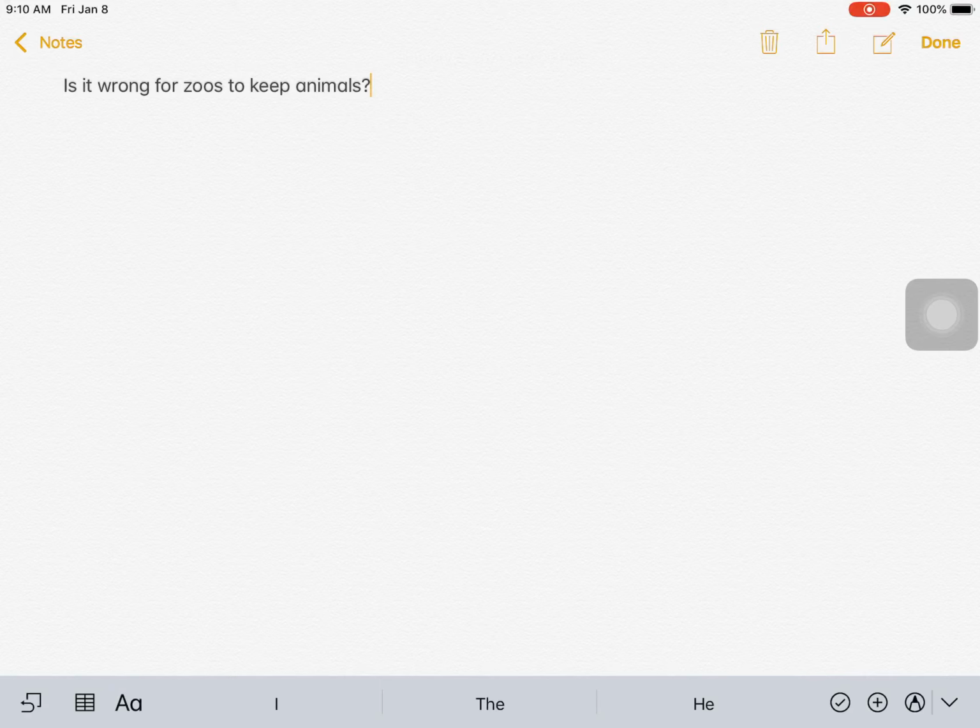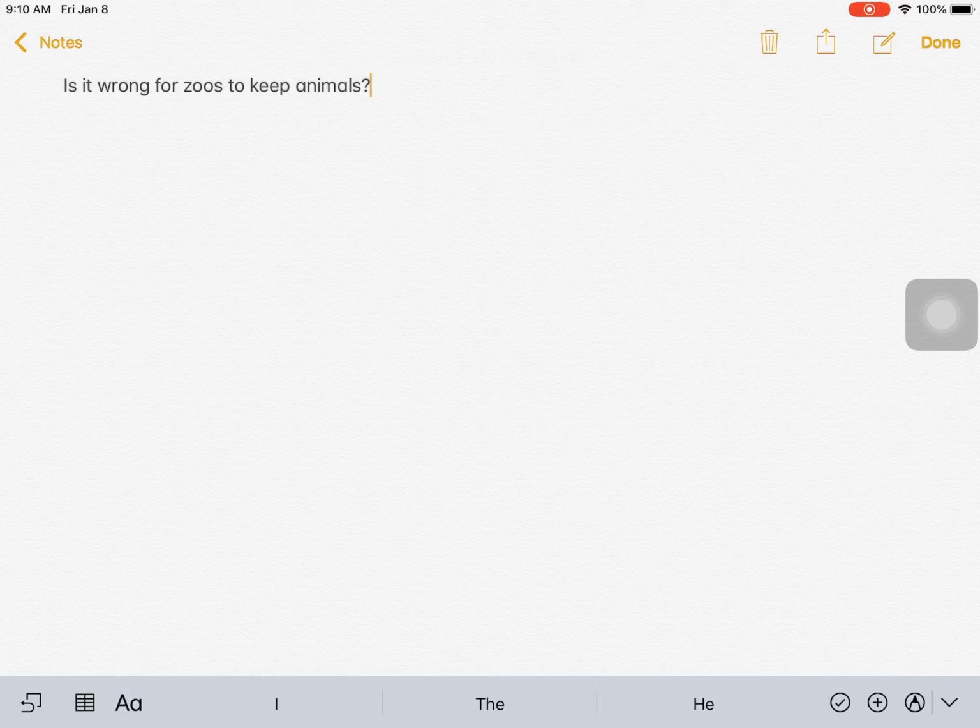Because like I said in class, you may have an initial opinion that might change after you read about it. So I have chosen to write my paper on this question here, which is: is it wrong for zoos to keep animals? I chose this topic because I don't really have a super strong opinion on it. However, I have been to a lot of zoos and I enjoy going to zoos, and I love animals. So it's something that I'm interested in learning about. And like I said, I have been to zoos and I like them, but I don't have a strong opinion just yet. I know that I need to do some research.